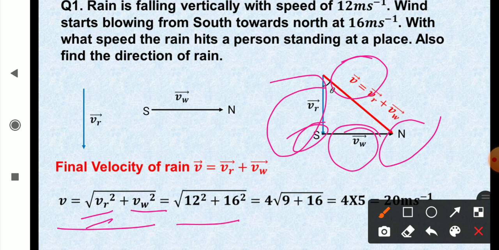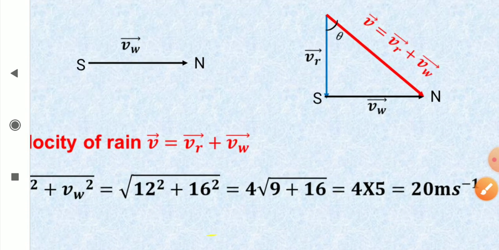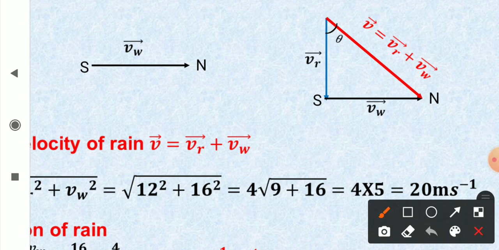Putting the values, velocity of rain is 12 meter per second and velocity of wind is 16. Here 4 is common between these two, so I can take 4 squared out of the square root.